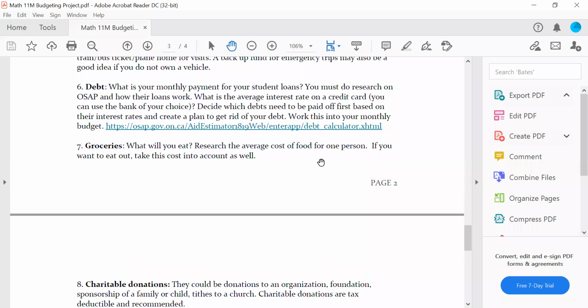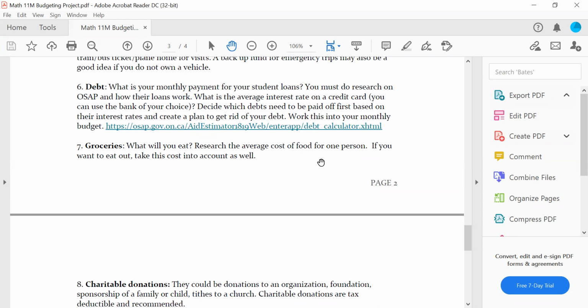Then the fun part, I have given you 2 kinds of debt. I have given you an OSAP loan and I've given you a credit card debt. All of the information I've given you is based on Ontario averages for first year, just recently graduated university and college students. These numbers are actually normal. It's normal for students to walk away with OSAP loans. That stands for Ontario Student something. I don't actually know what the AP stands for, student loans.